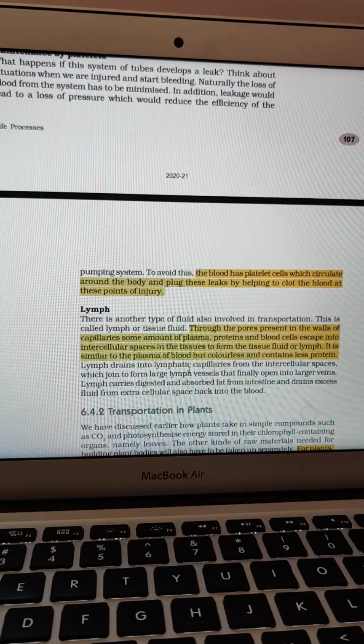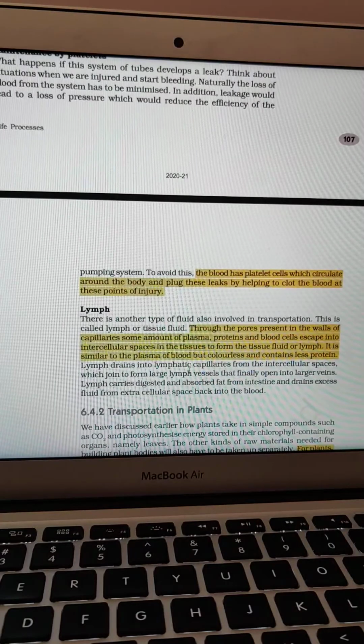The lymph lacks the cellular component. So it is the liquid portion of the blood which does not contain cellular portion in it, but it contains proteins and some antibodies. That portion is called as what? The lymph. So this lymph provides protection from primary infection. Why? Because this lymph contains the proteins. These proteins are none other than the antibodies in our blood which provide protection from the infection.